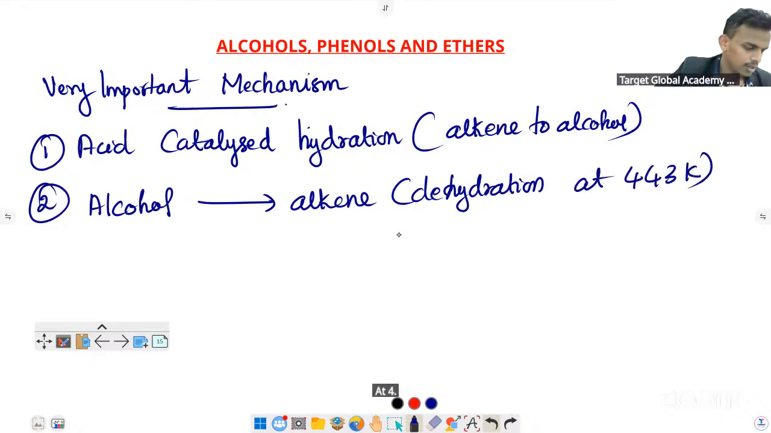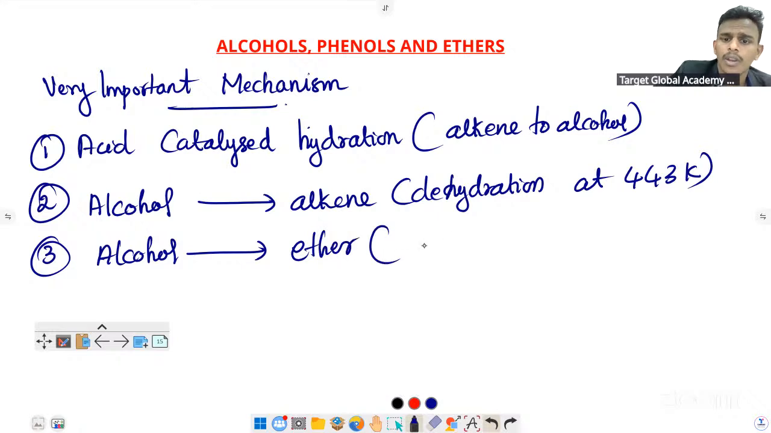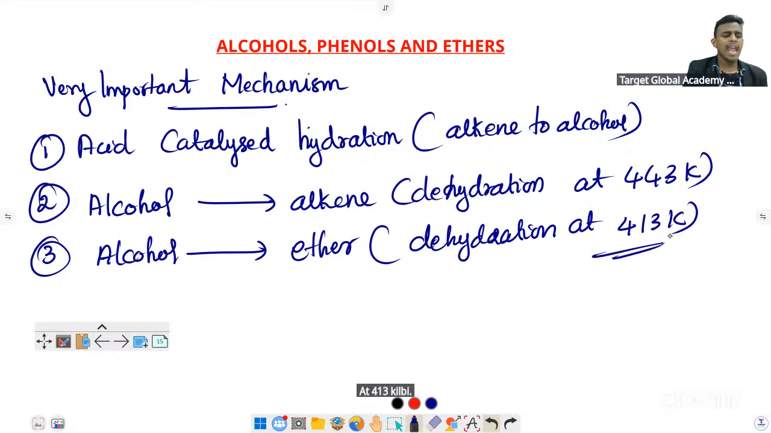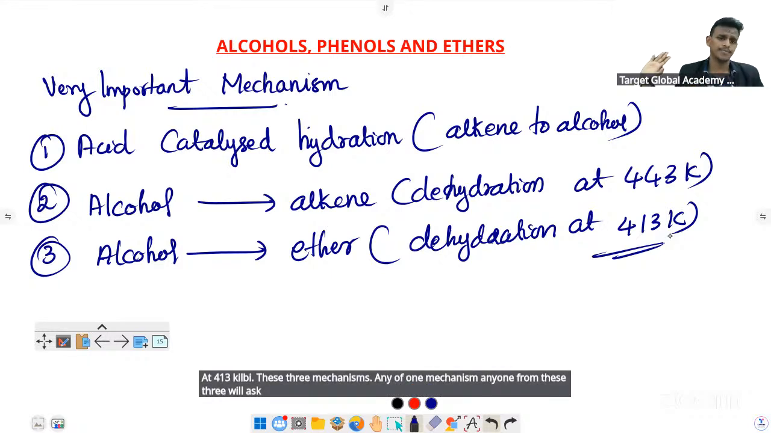443 Kelvin. Okay. Third one, alcohol to ether, dehydration at 413 Kelvin. These three mechanisms. Any one mechanism from these three will be asked as a part of mechanism writing.